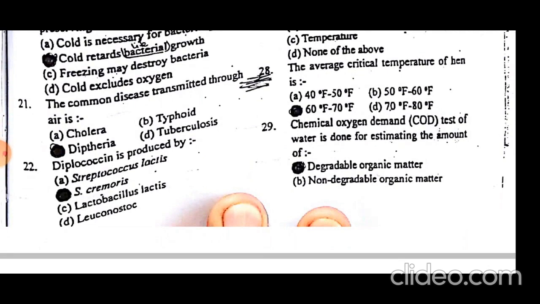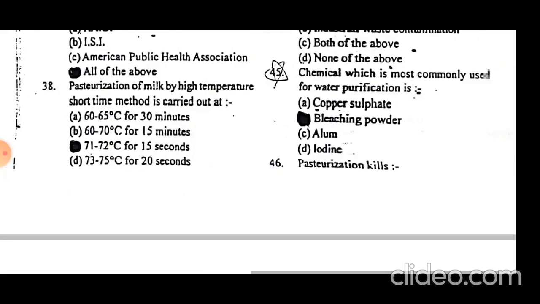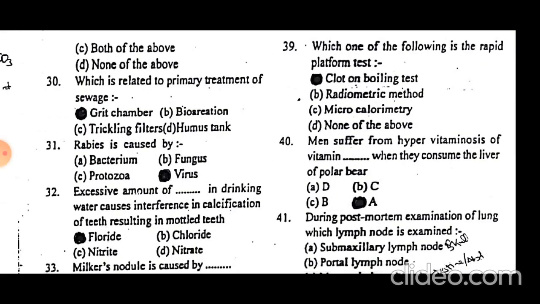Chemical oxygen demand, or COD, test of water is done for estimating the amount of degradable organic matter. COD detects degradable organic matter, and it is a test on water. It is related to primary treatment of sewage.